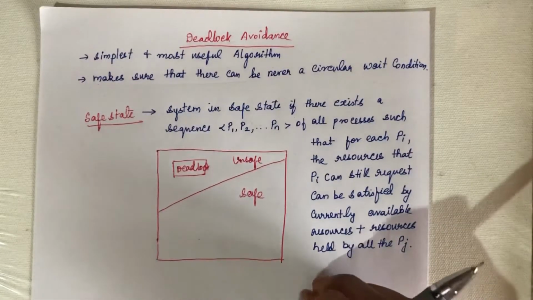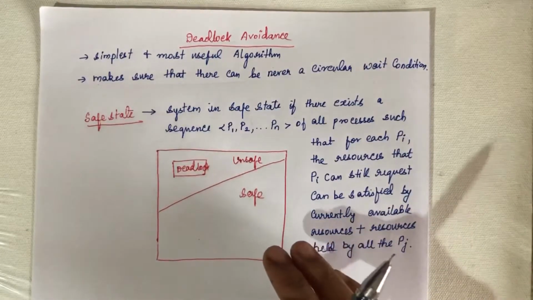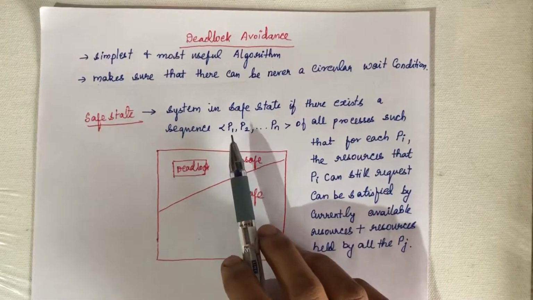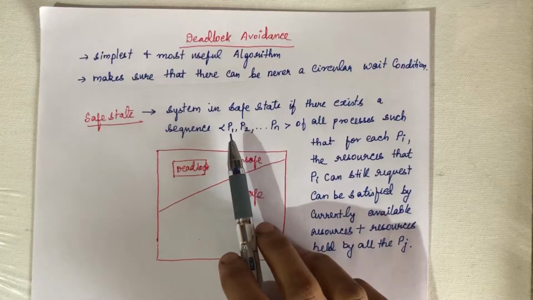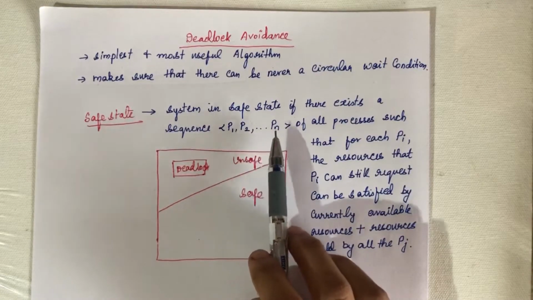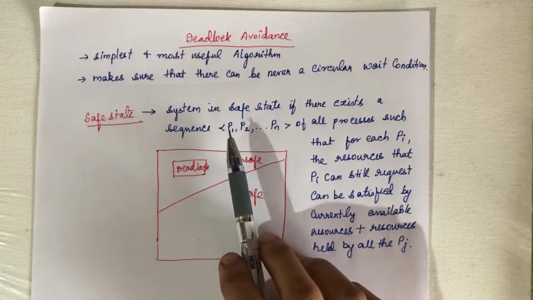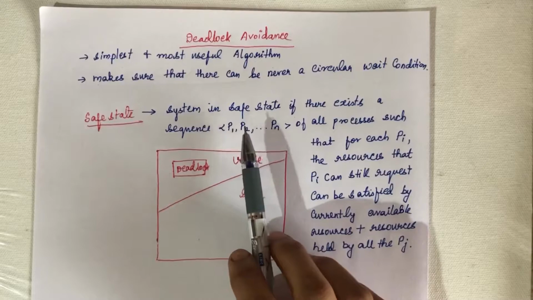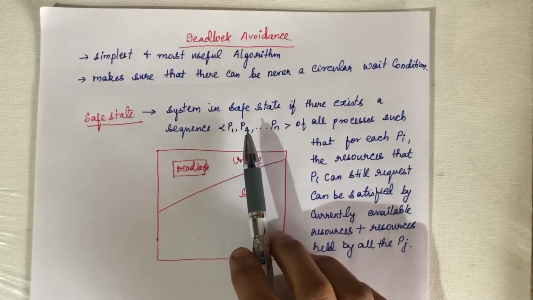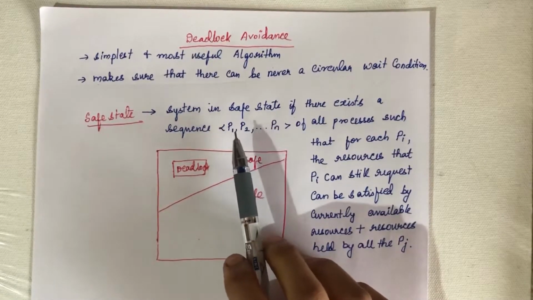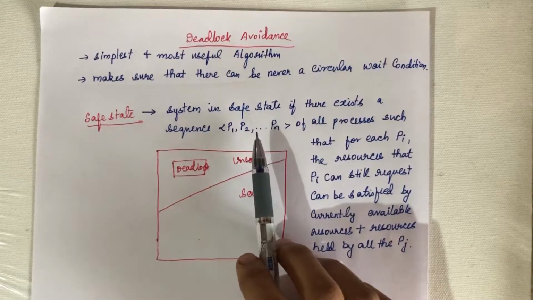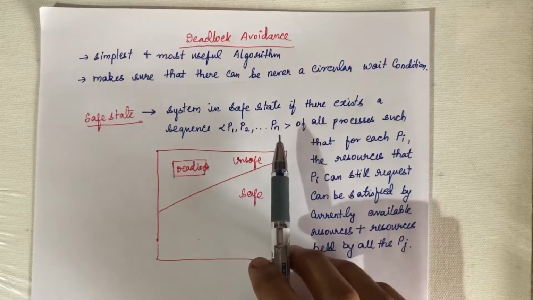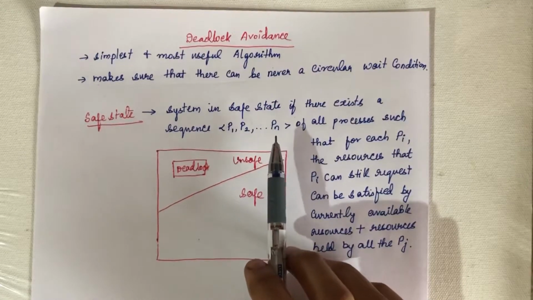So suppose you are allocating the resources in the sequence P1, P2, up to Pn. If a process Pi requests some resource, this request can be satisfied by the resources currently available and by the resources held by other processes in the system. If this request can be satisfied, then we say that state is the safe state.